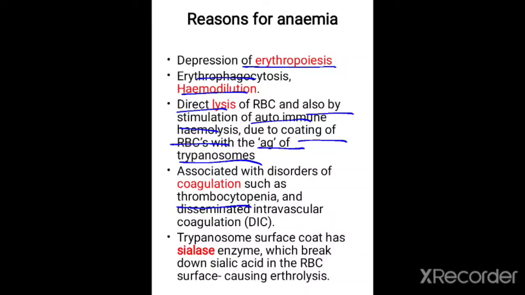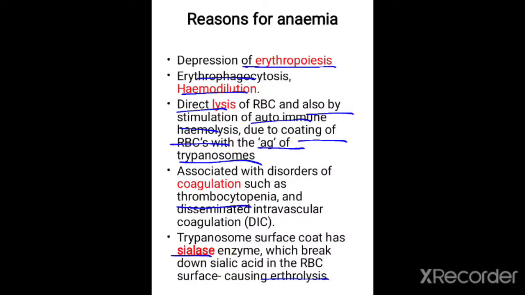Another important point is that the trypanosome surface coat has the enzyme called sialidase, which has the ability to break down sialic acid. And sialic acid is the major component of the surface of RBC. If the sialic acid is broken down from the surface of RBC, it leads to erythrolysis.